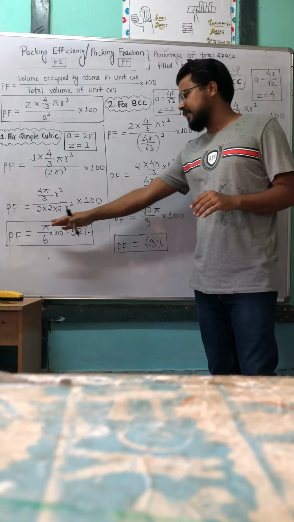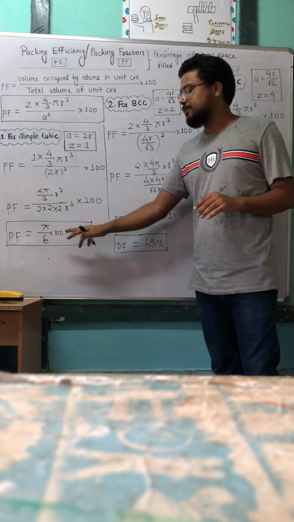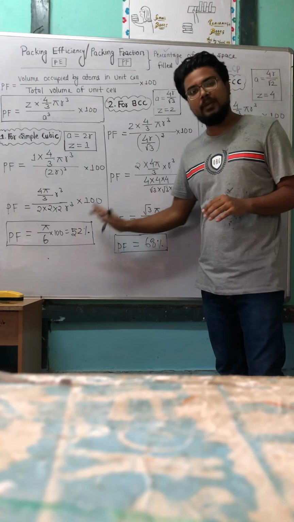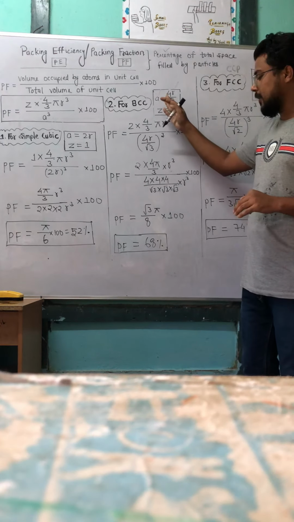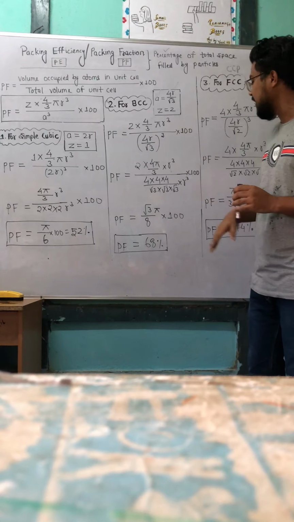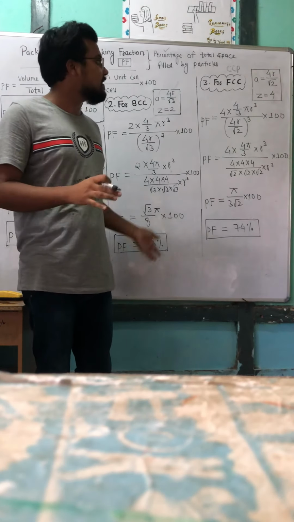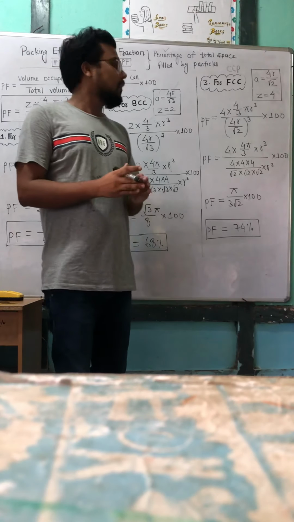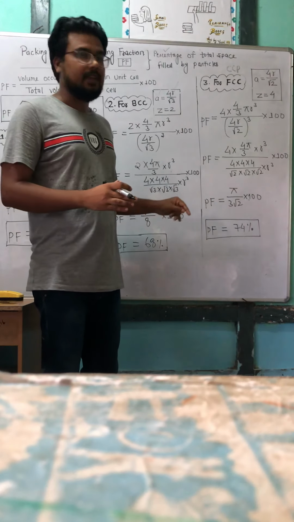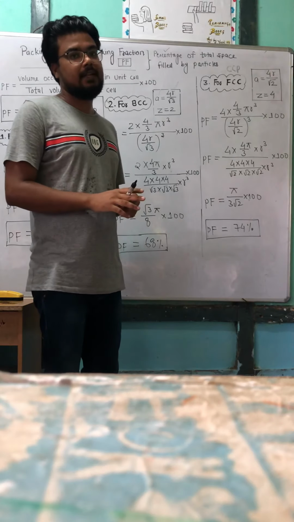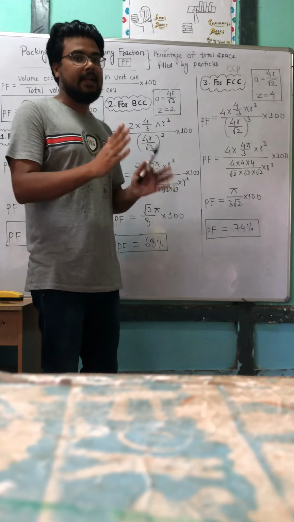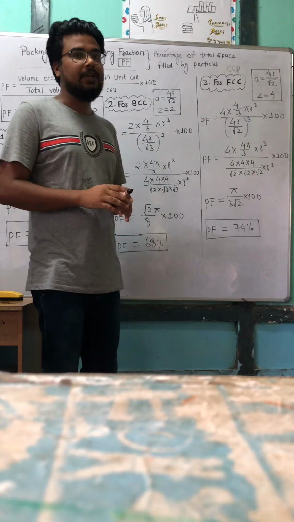Just remember this: packing fraction for simple cubic is 52%. Packing fraction for BCC is 68%, and for FCC it is 74%. And maximum occupancy, maximum efficiency is FCC, in which 74% is occupied by atoms present in the FCC unit cell.